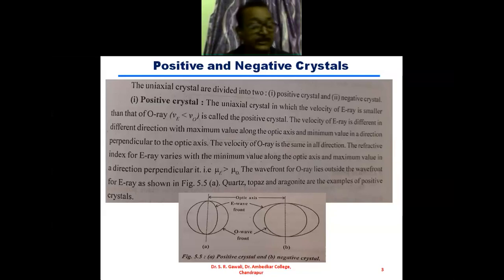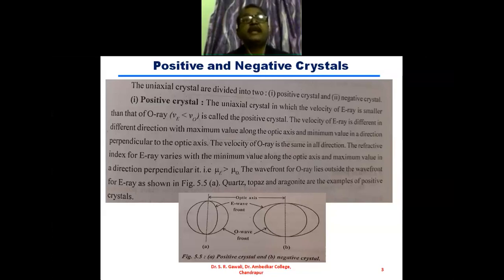So we have also seen the definition of optic axis. What is optic axis? Optic axis is an axis or a direction in a crystal along which the ordinary and extraordinary ray travel with the same velocity. This is an imaginary direction in a crystal along which ordinary ray and extraordinary ray travel with the same velocity.